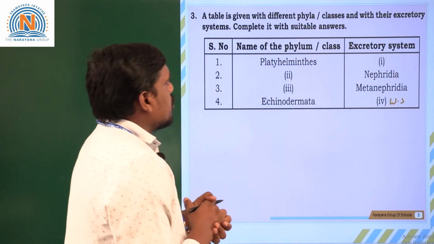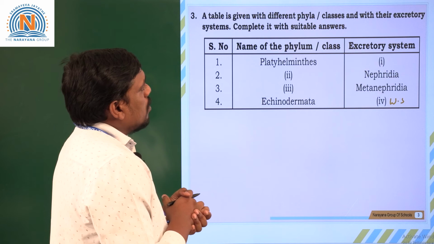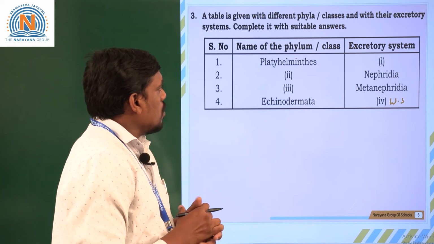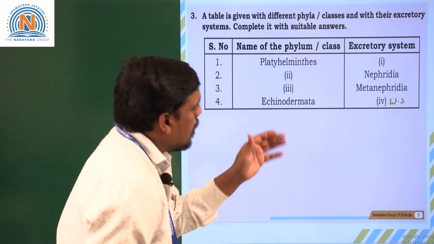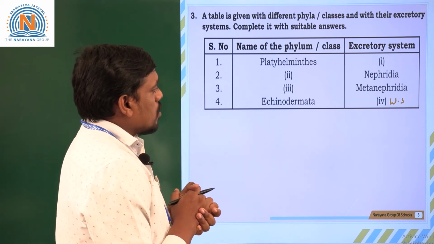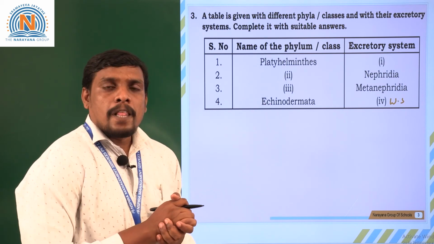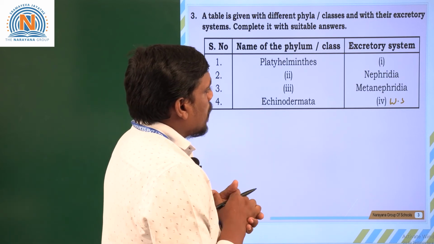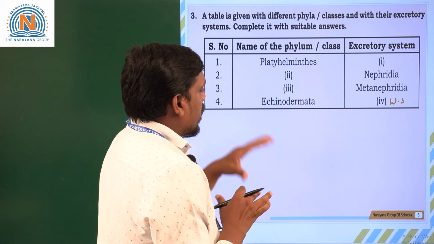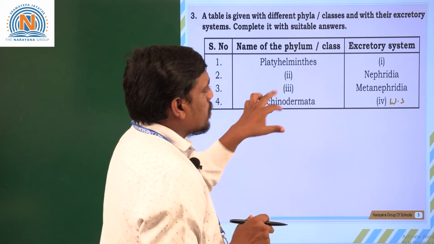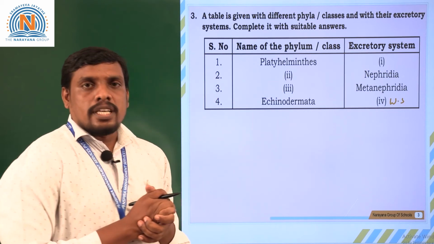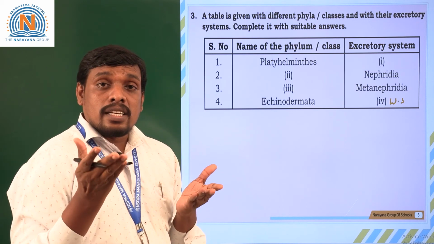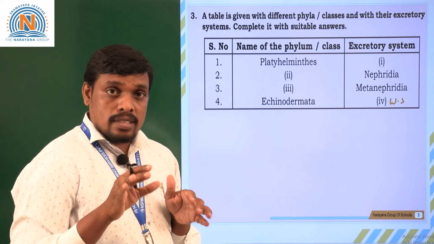A table is given with different phyla and classes, and their excretory systems are to be completed with suitable answers. Take Platyhelminthes. What are the excretory organs in Platyhelminthes? Try to guess. Suppose we take Nephridia, Metanephridia, Echinodermata. I am starting with Nephridia. What are the excretory organs? Where are excretory organs like nephridia seen?